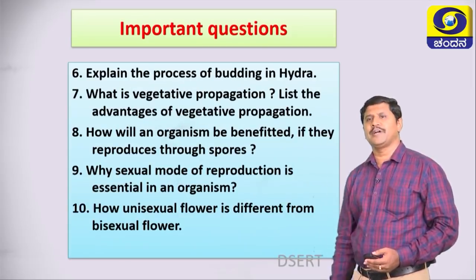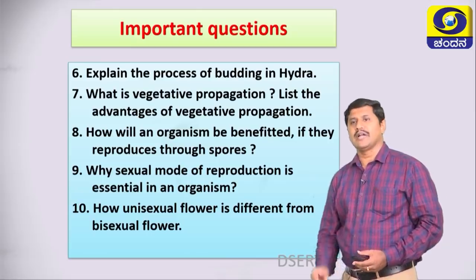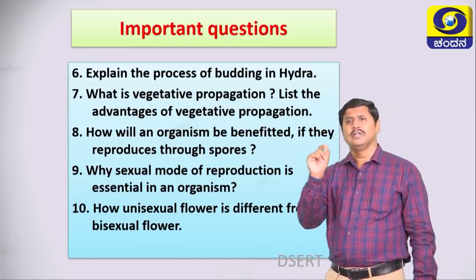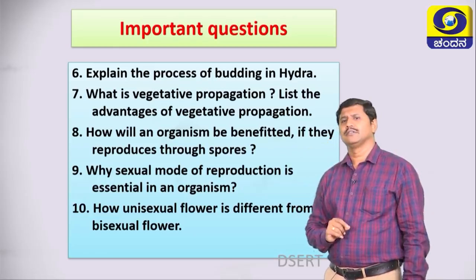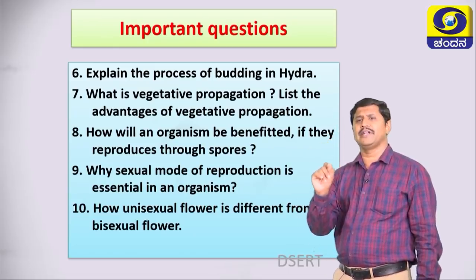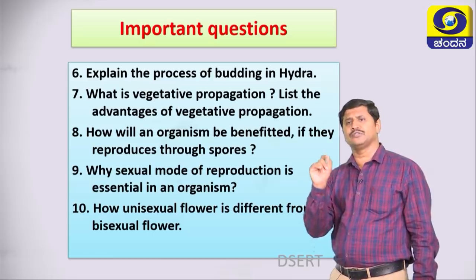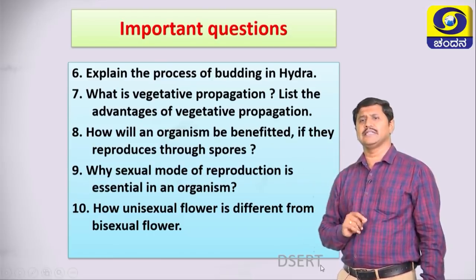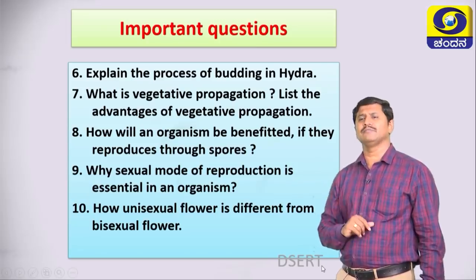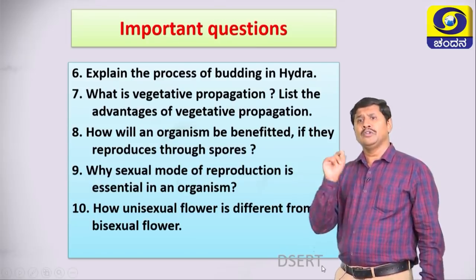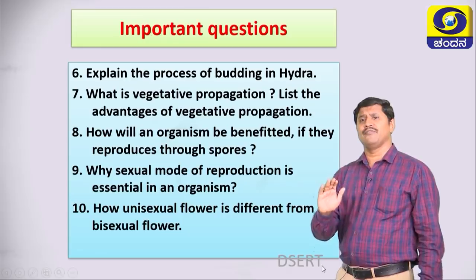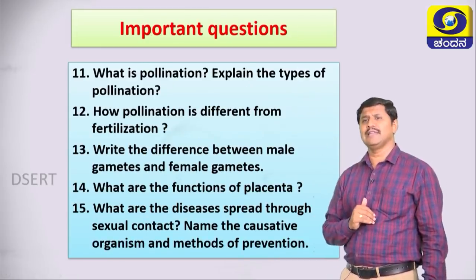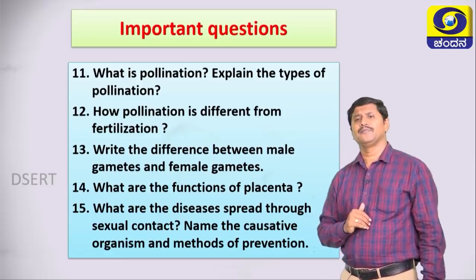Explain the process of budding in hydra. What is vegetative propagation? List the advantages of vegetative propagation. How will an organism benefit if it reproduces through spores? Why is the sexual mode of reproduction essential in an organism? How is a unisexual flower different from a bisexual flower? What is pollination? Explain the types of pollination.